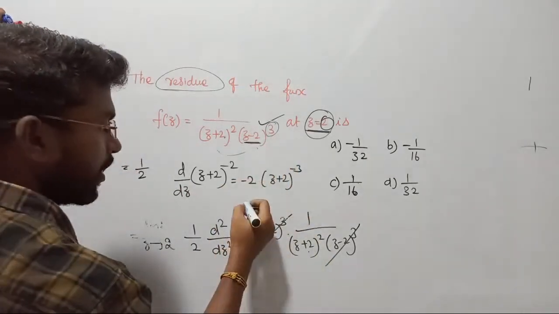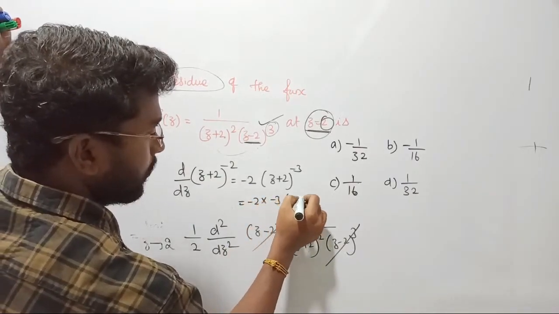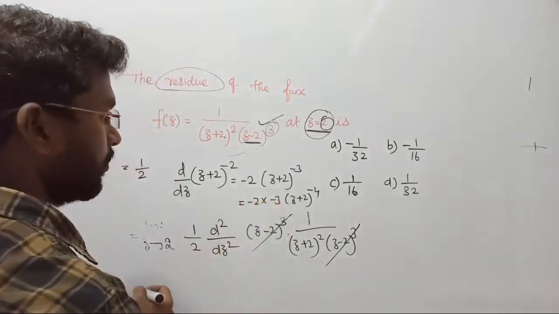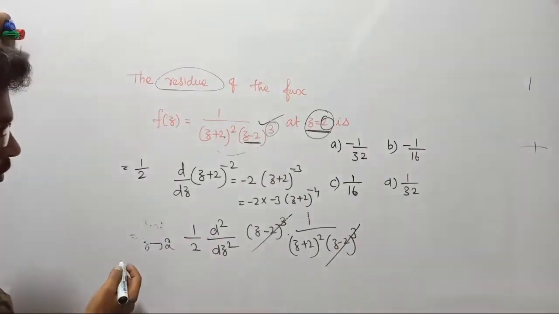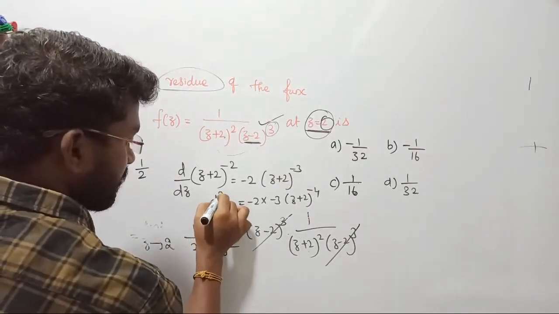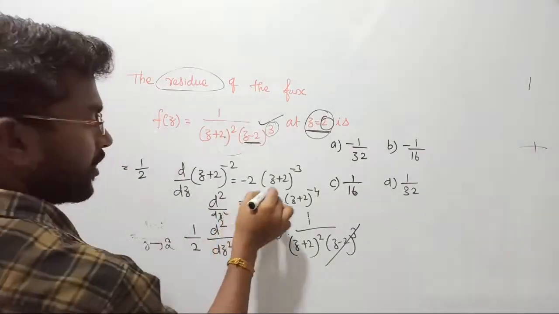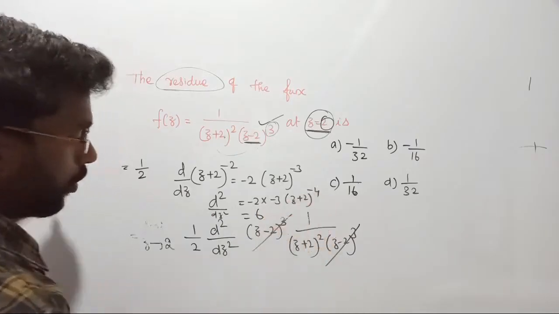Differentiating once more gives minus 2 into minus 3 into (z plus 2) whole power minus 4, which is plus 6. Pass (z plus 2) whole power minus 4 to the denominator. So d square upon dz square is plus 6 into 1 upon (z plus 2) whole power 4.